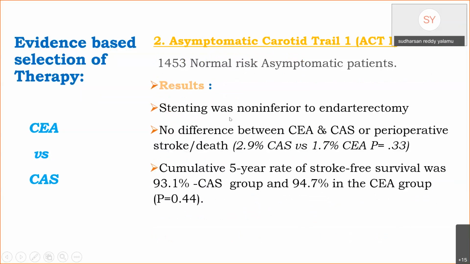In asymptomatic carotid trial 1, around 1,450 normal risk asymptomatic patients were included, and this study showed stenting was non-inferior to endarterectomy, and there is no difference between endarterectomy and angioplasty stenting for perioperative stroke or death. Cumulative 5-year stroke-free survival was almost equal in both the groups.